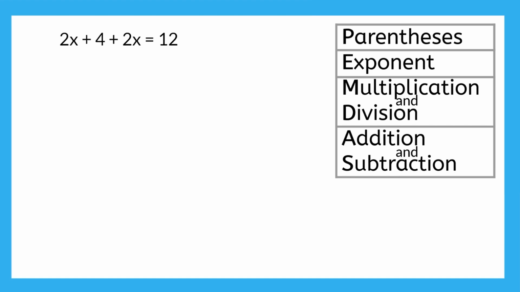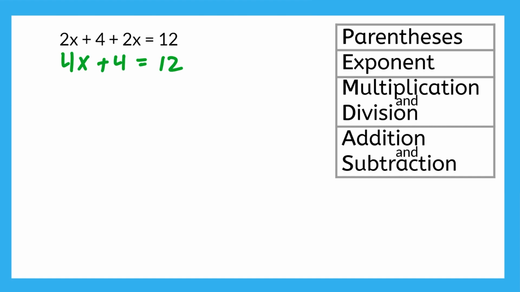Since we've got some terms with x and others without x, we need to combine like terms. 2x plus 2x makes 4x. We can't combine the 4 and the 12 because they're on opposite sides of the equal sign. Remember the scale. The 4 and 12 are on different sides.